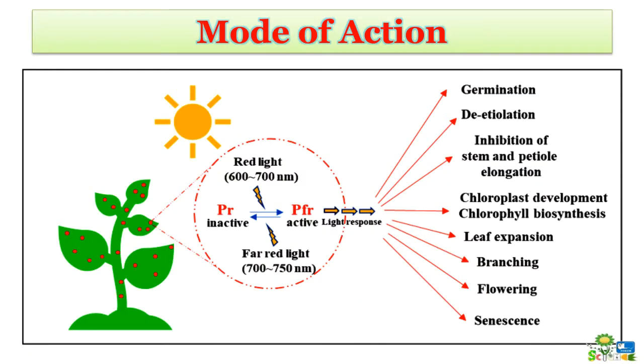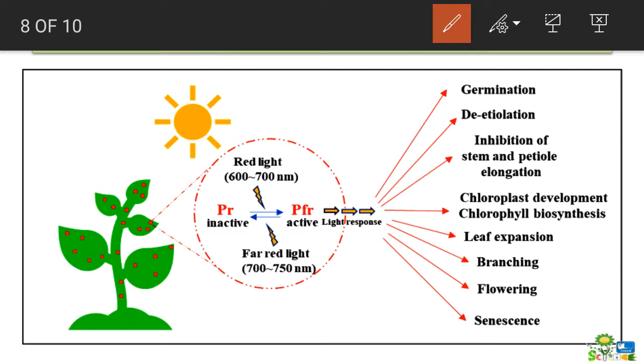Now what actually is the mode of action? It is believed that during the daytime, the PFR form of phytochrome is accumulated in plants, causing inhibition of flowering in short day plants. Here we are talking with respect to short day plants. During the daytime PFR, which is the active form of phytochrome, is accumulated in plants, causing inhibition of flowering in short day plants, and in contrast to this, it stimulates flowering in long day plants.